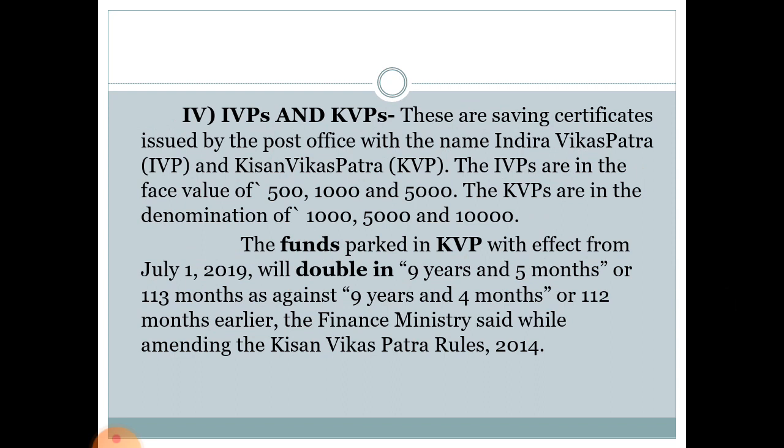Next is the IVPs and KVPs. These are savings certificates issued by the post office with the names Indira Vikas Patra and Kisan Vikas Patra. The IVPs are in the face value of 500 and 5,000, whereas the KVPs are in the denominations of 1,000, 5,000 and 10,000. The funds parked in KVP with effect from July 1, 2019 will double in 9 years and 5 months instead of 9 years and 4 months. The finance ministry has recently changed the Kisan Vikas Patra rules 2014.